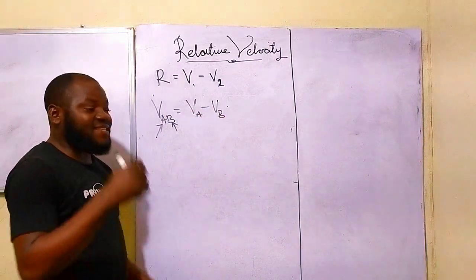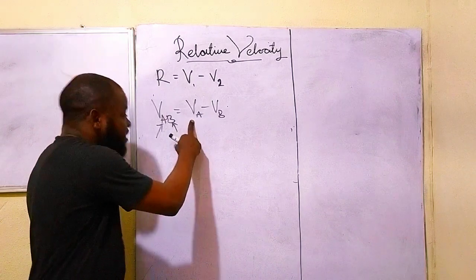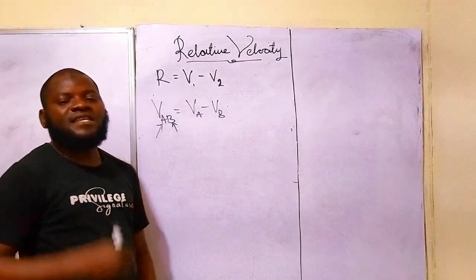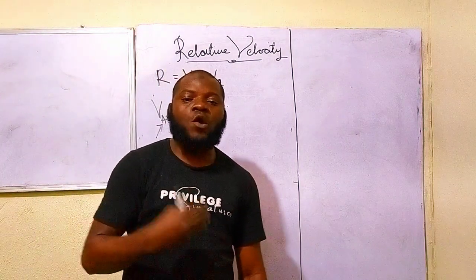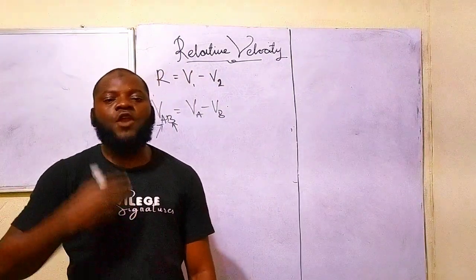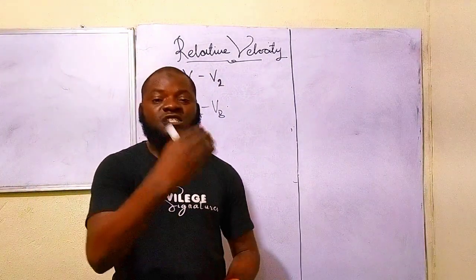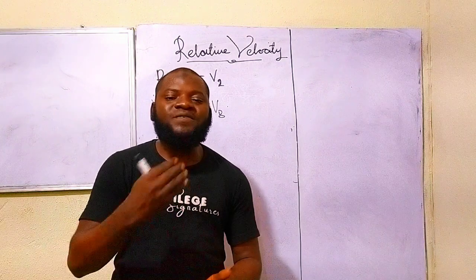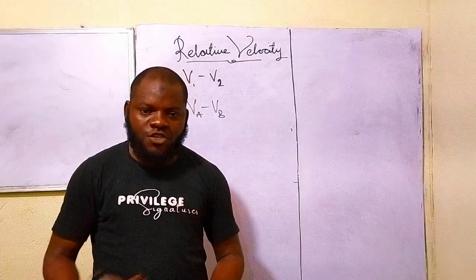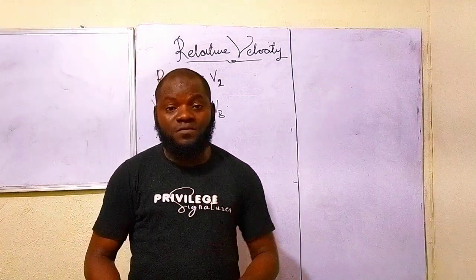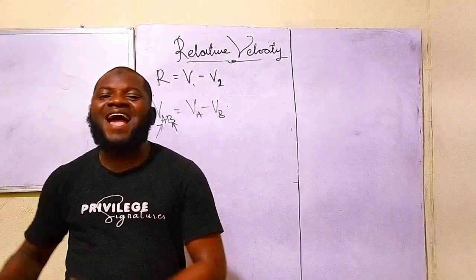We are using X as the reference frame because the Earth is moving with a constant speed. And when an object is moving with a constant speed, it's assumed that the object is at rest.